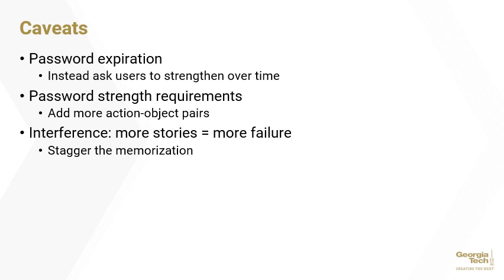Another obstacle is the interference the authors encountered in their study, particularly that password sets became significantly more difficult to memorize when they involved more than one action object pair. The authors suggest that users mitigate this by staggering memorization. Start one story and rehearsal schedule at a time. Then, a week later, perhaps add another story with its own new memorization schedule.